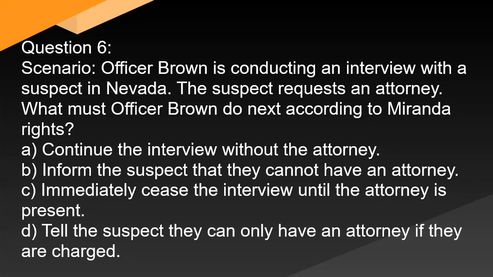Question 6. Scenario. Officer Brown is conducting an interview with a suspect in Nevada. The suspect requests an attorney. What must Officer Brown do next according to Miranda rights? A. Continue the interview without the attorney. B. Inform the suspect that they cannot have an attorney. C. Immediately cease the interview until the attorney is present. D. Tell the suspect they can only have an attorney if they are charged.